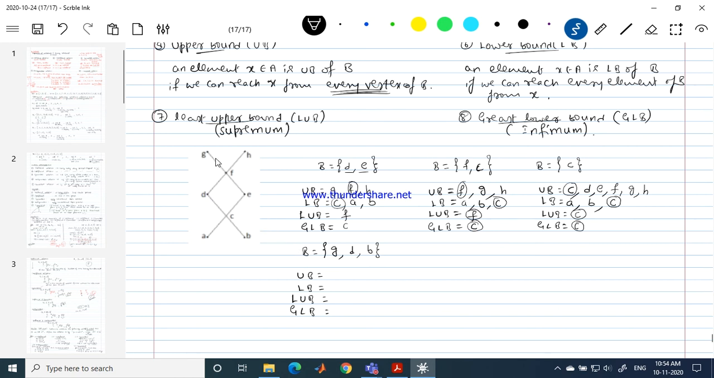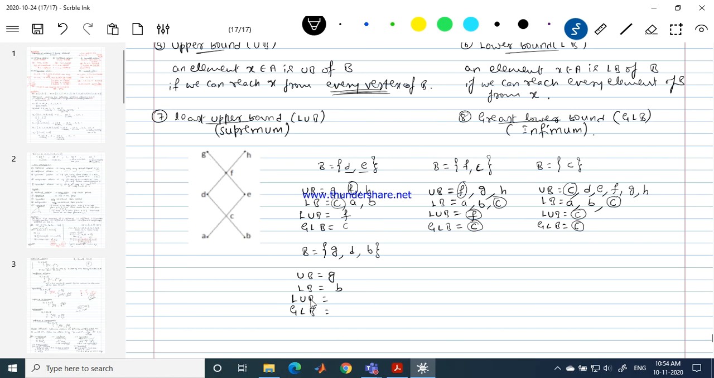Thank you. And G is the only element which satisfies this condition, because I can reach G from D and from B. Which is the lower bound? Now it is easy for people to guess. Which is the lower bound now? Very good. It's an easy guess, because starting from B, I can reach B, I can reach D, I can reach G.